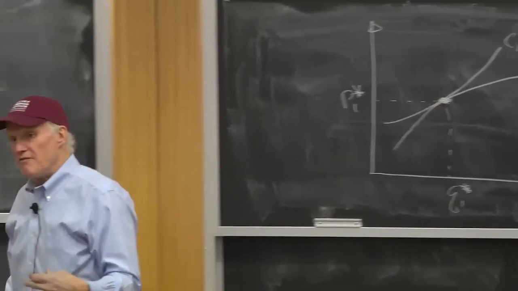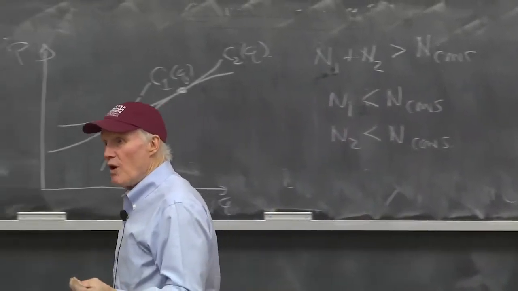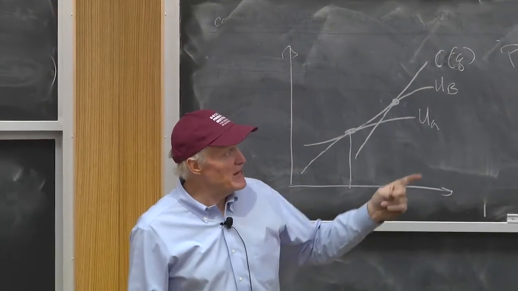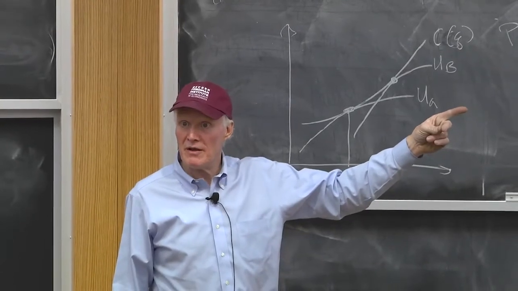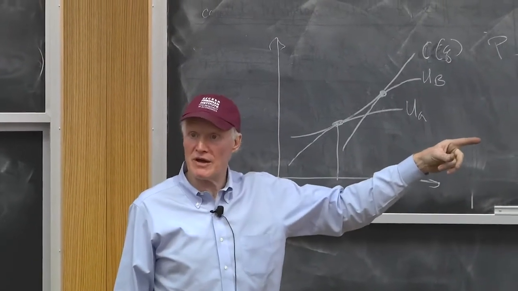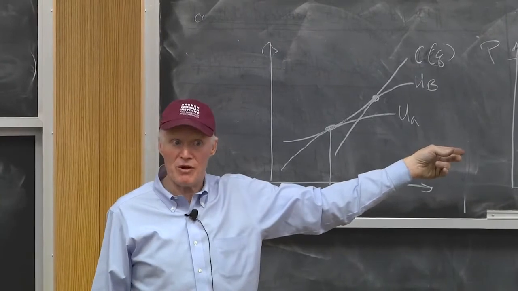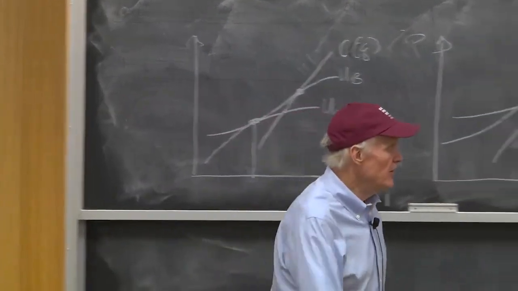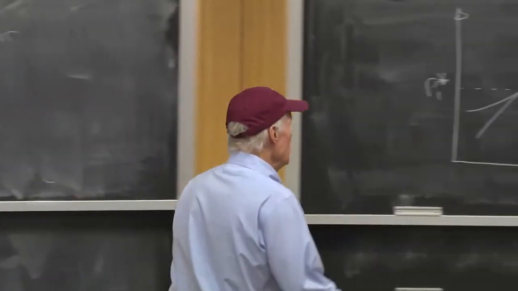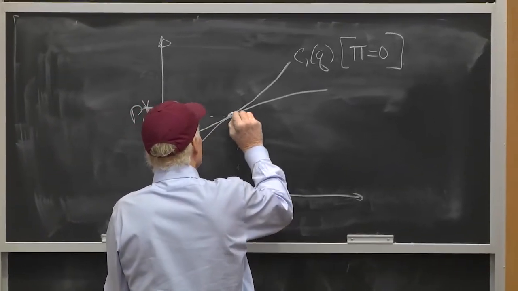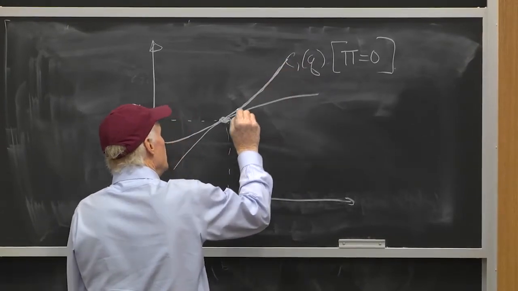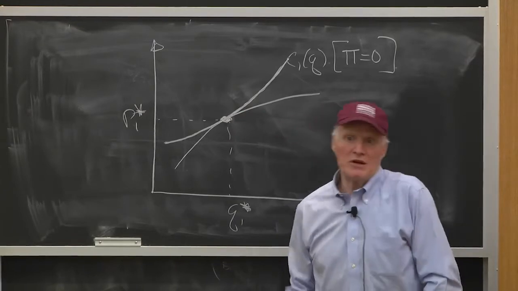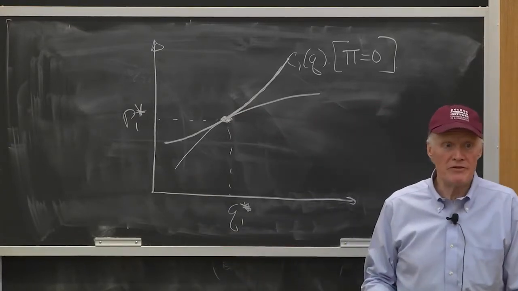Now, the constraint faced by the type 2 firms is what? They can't make the consumers any worse off than the type 1 firms. Otherwise, the consumers would run over and buy from the type 1 firms, and there are plenty of type 1 firms out there to serve them, right? So they're constrained to offer a combination that's at least this good, right? They don't have any incentive to offer something better than that, because why? They'd be giving away profits.